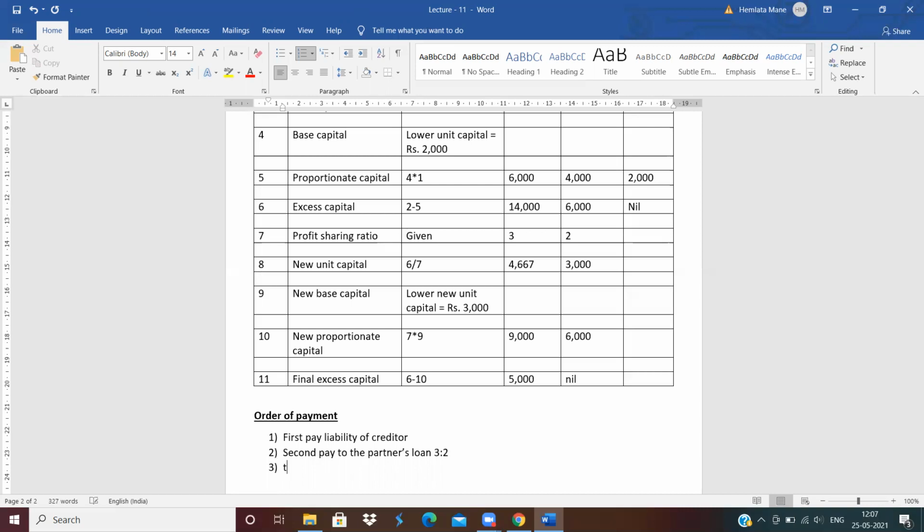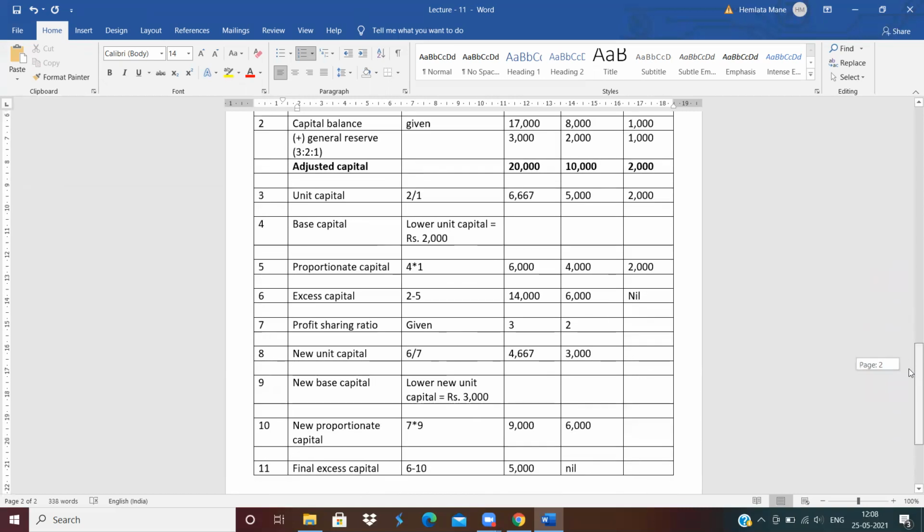And now last, means third, pay to the partners' capital. But which partner's capital should be paid first?